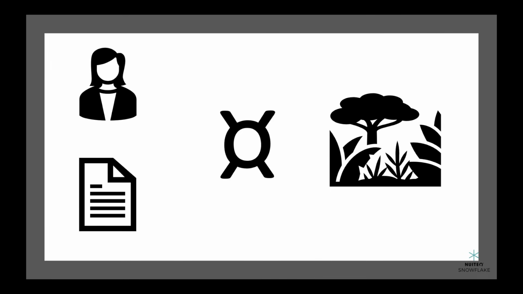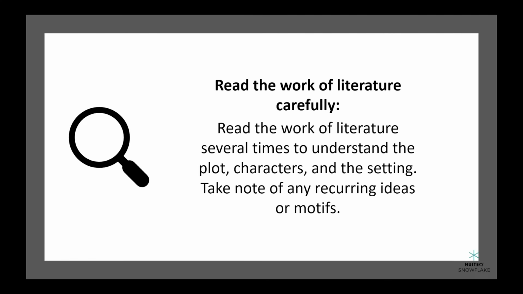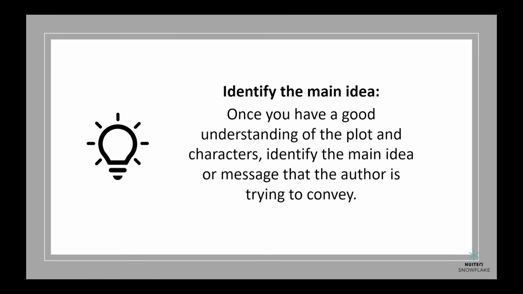Here are some steps to identify the theme in a work of literature. Read the work of literature carefully. Read the work of literature several times to understand the plot, characters, and the setting. Take note of any recurring ideas or motifs. Identify the main idea. Once you have a good understanding of the plot and characters, identify the main idea or message that the author is trying to convey.